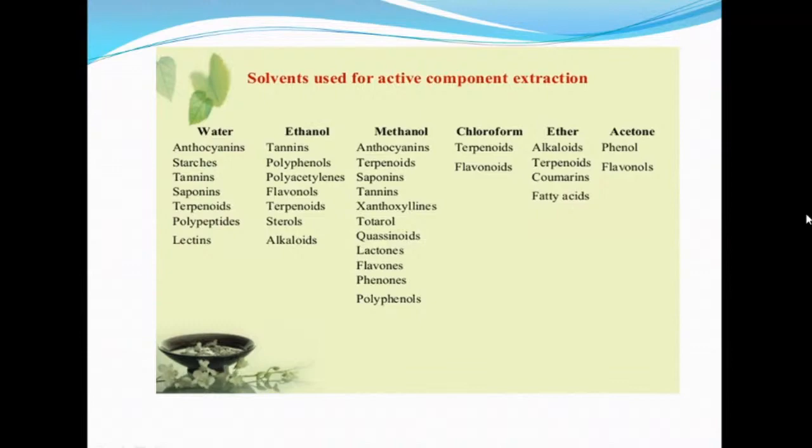So, say for example, when we use water, we can extract anthocyanin, starch, and tannin. And when we use ethanol, we can extract tannin, polyphenol. When we use methanol, anthocyanin, terpenoids, and for chloroform, terpenoids, flavonoids, ether, alkaloids, terpenoids, and acetone, phenol, isoflavonol, flavonols. So each and every compound has separation capacity in different solvents.